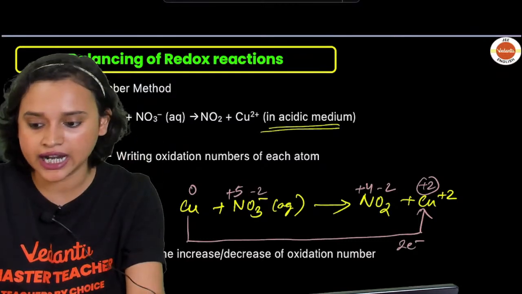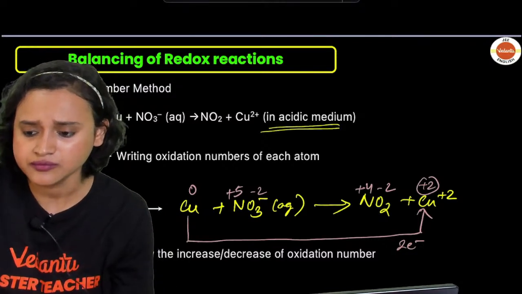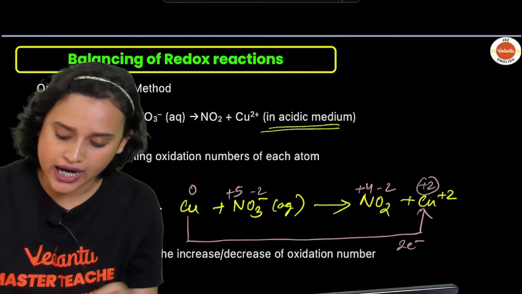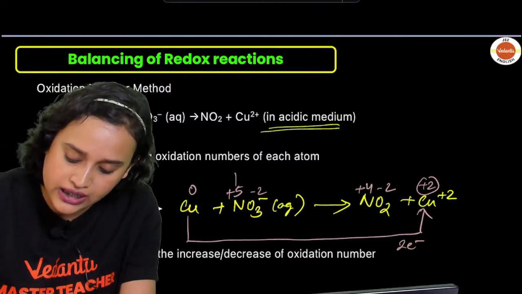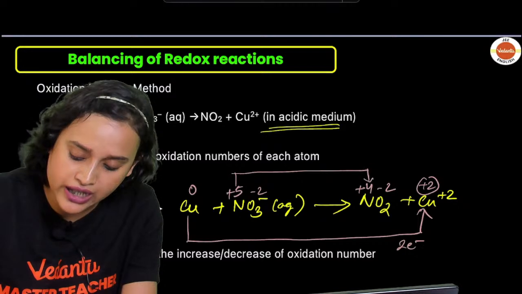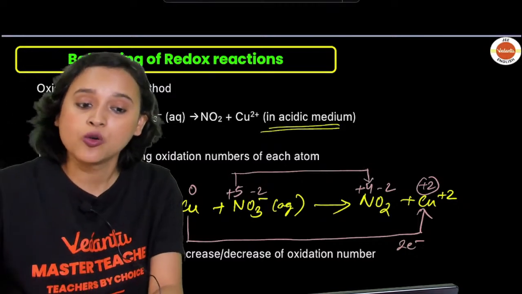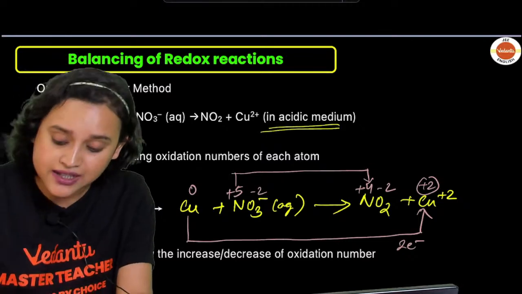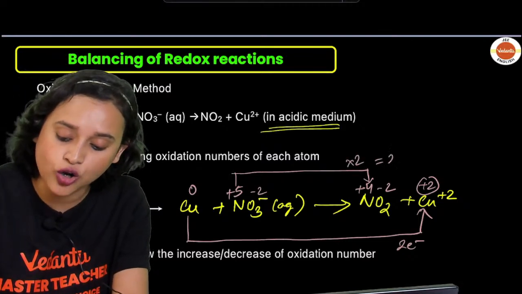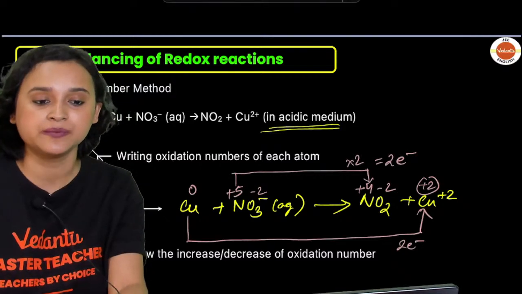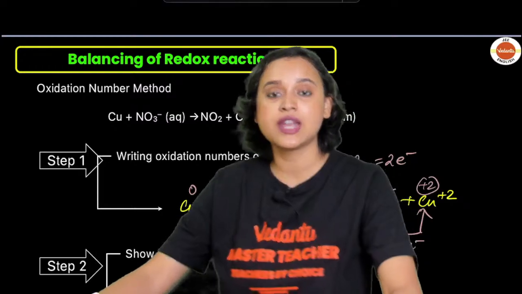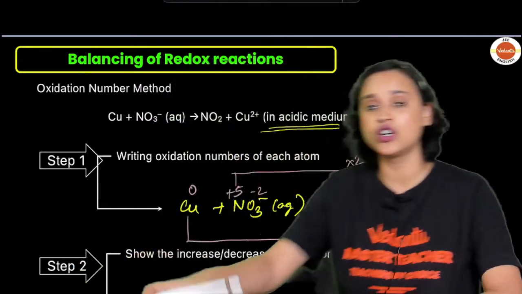But if you look at nitrogen, the oxidation state of nitrogen is decreasing by 1. If we multiply it with 2, here also we are getting 2 electrons, am I right? Yes, everybody.